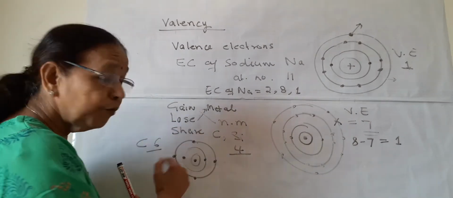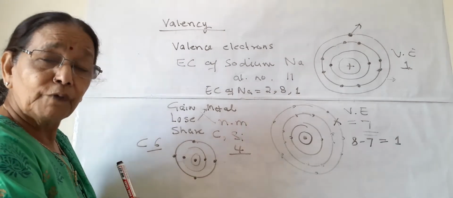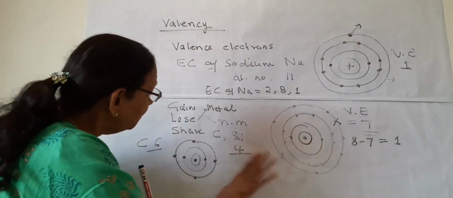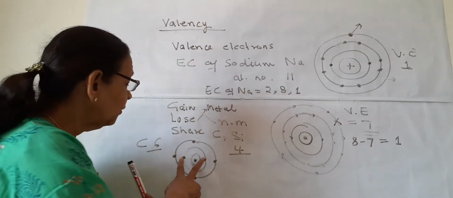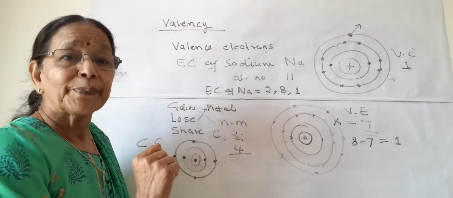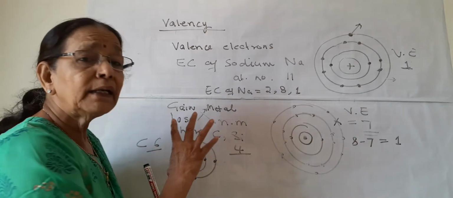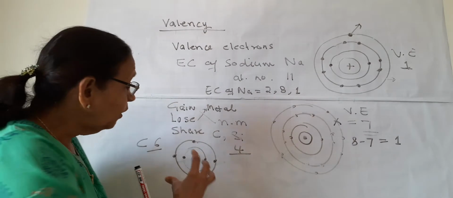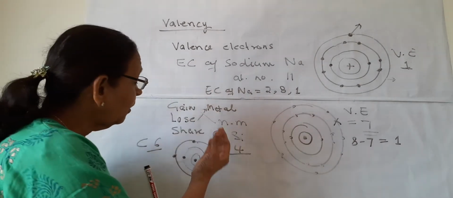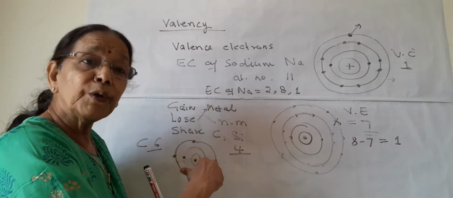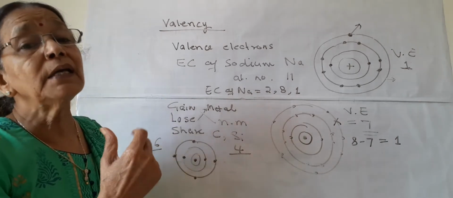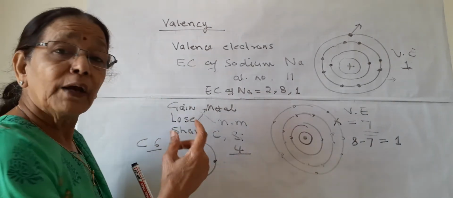It can gain 4 more for forming octet, or it may lose these 4 to form a duplet. But it is not easy to lose 4 or gain 4, because a lot of energy is required.